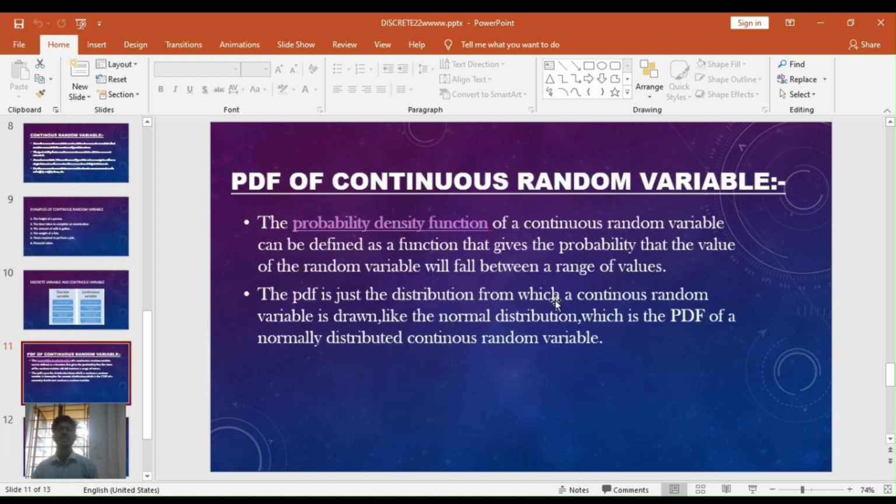Now, the probability density function. The probability density function of a continuous random variable can be defined as a function that gives the probability that the value of the random variable will fall between a range of values. The probability density function is just the distribution from which a continuous random variable is drawn, like the normal distribution, which is the PDF of a normally distributed continuous random variable. Here PDF means probability density function.